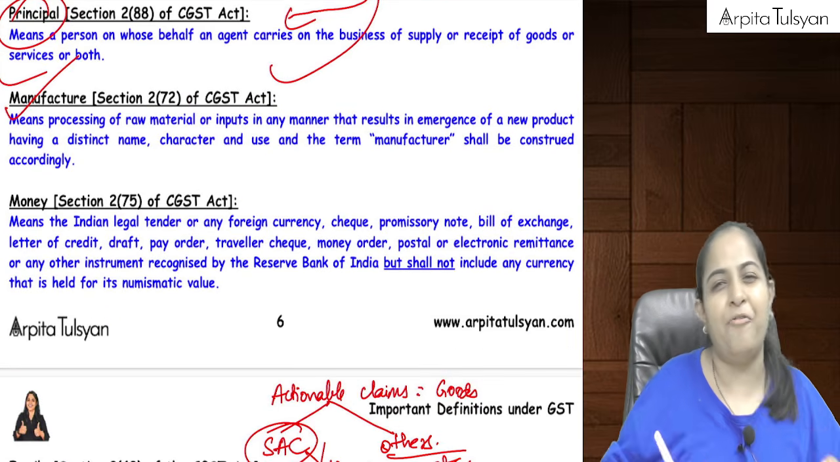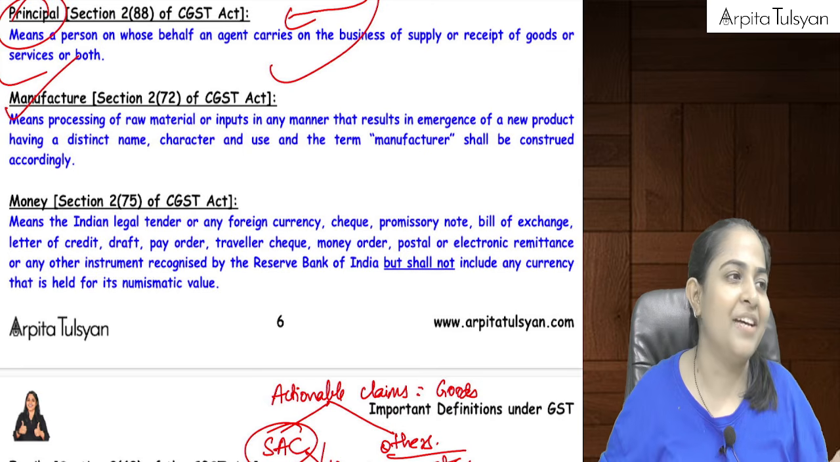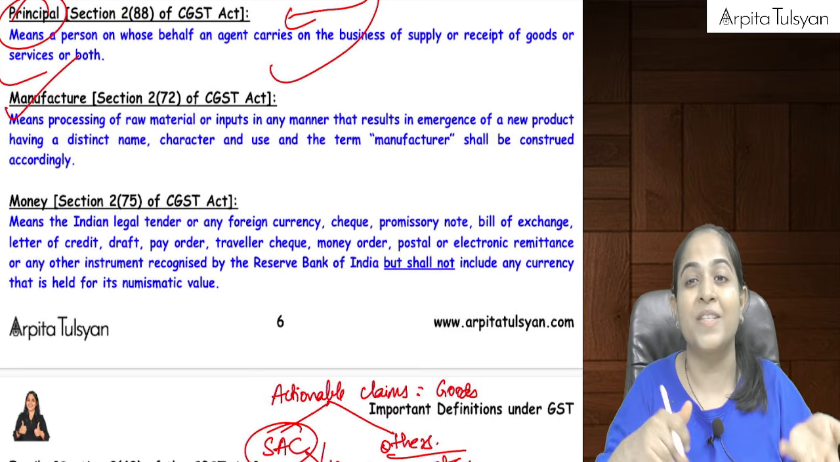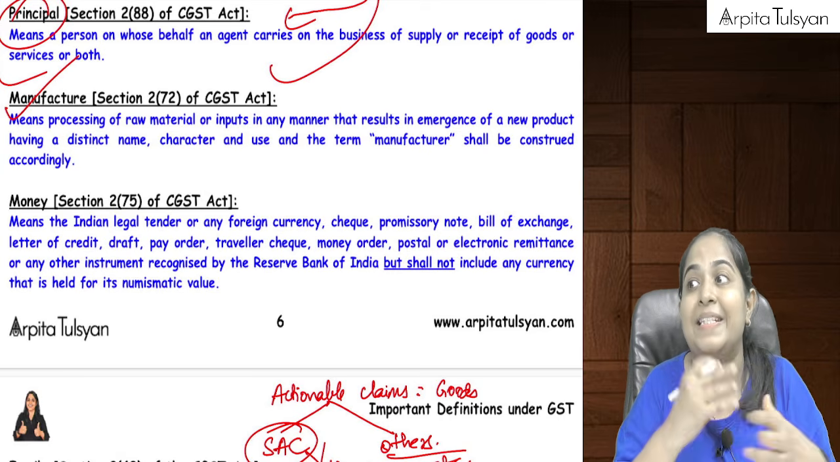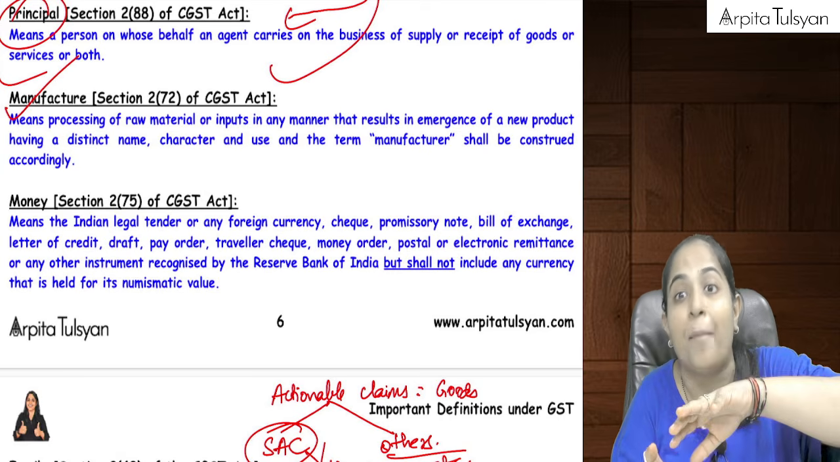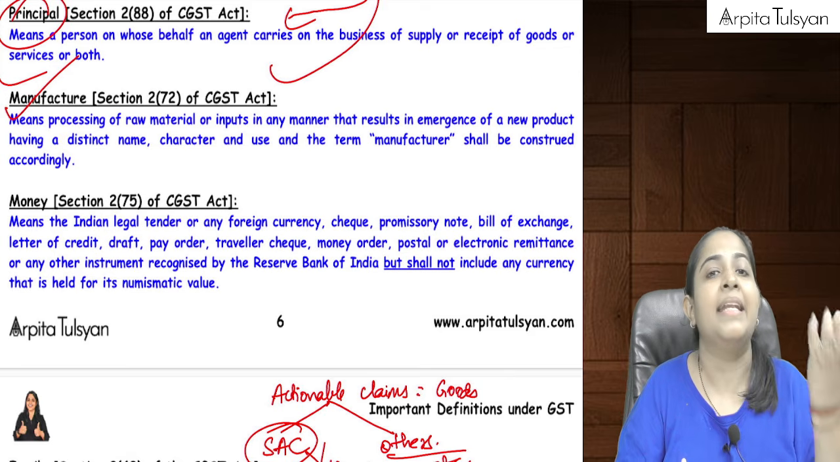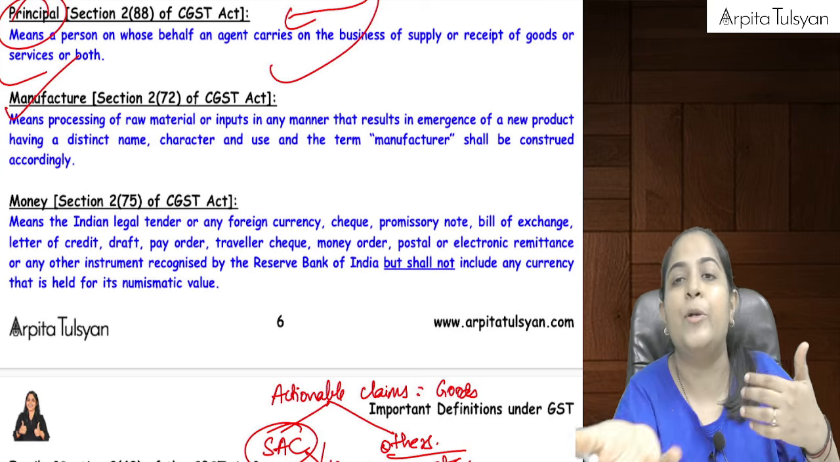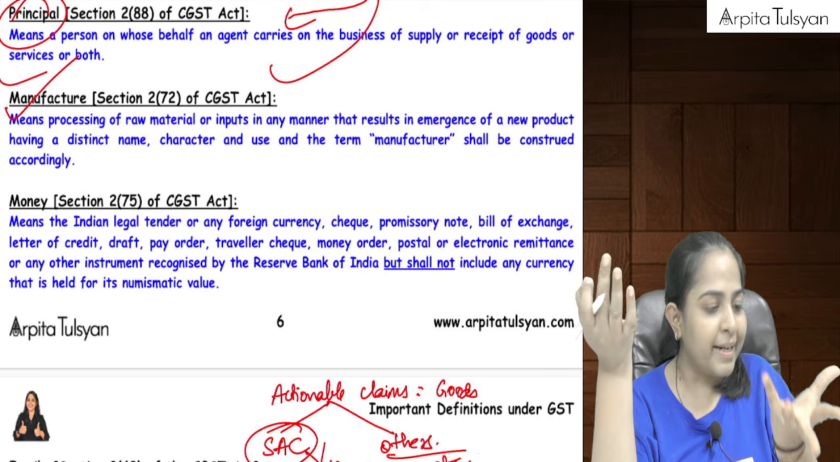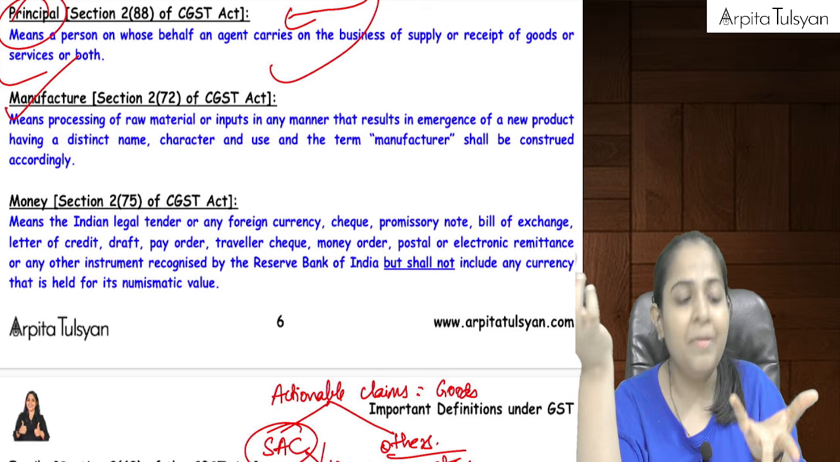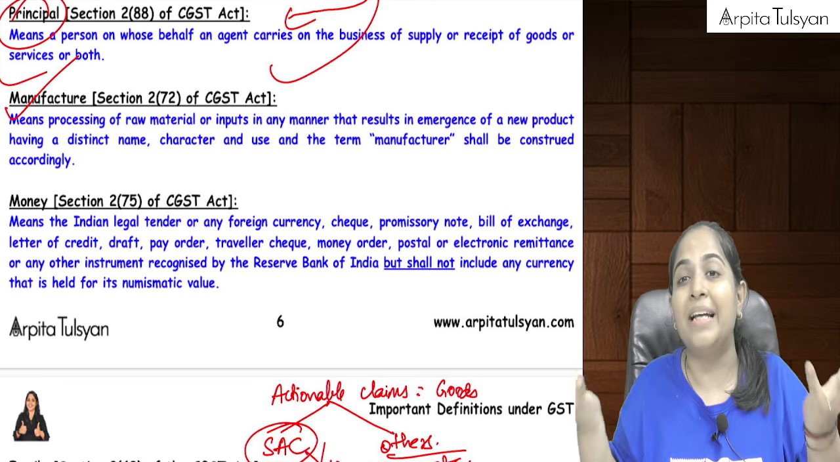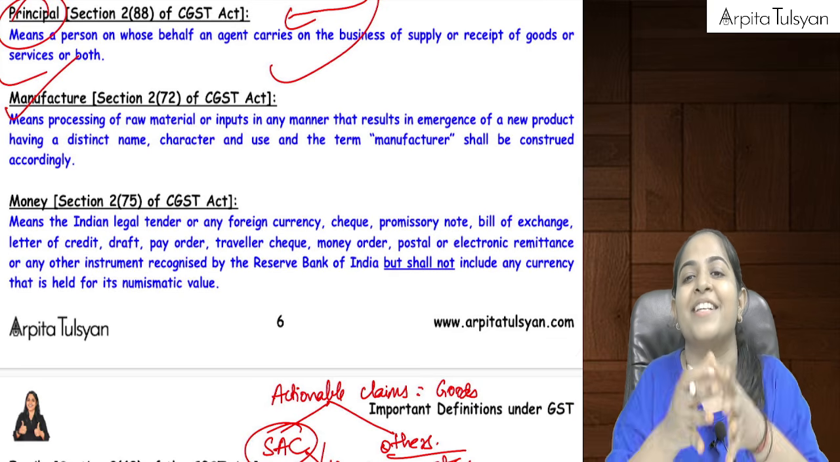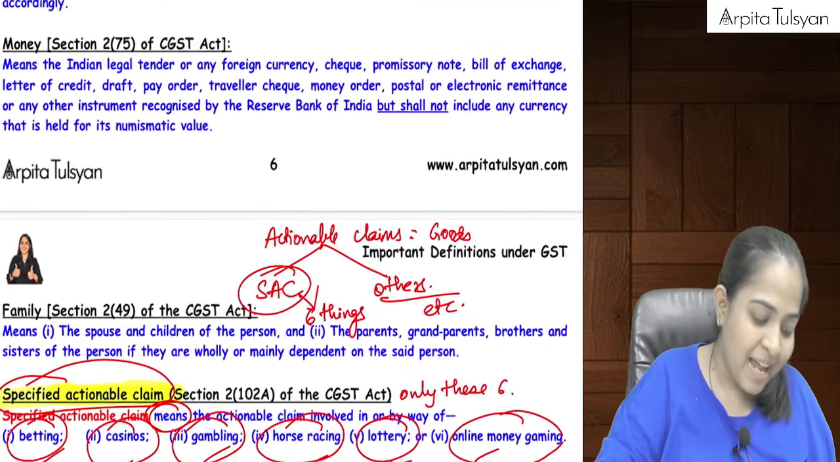Another term is manufacture, not at all important. I've just given it. Manufacture is nothing but processing, right? It is nothing but processing, making something new out of raw materials. So basically raw materials or some inputs are processed and they are converted into something else. Raw material was having some other name and finished goods is going to get some other name. The intermediate process is called manufacturing, right?